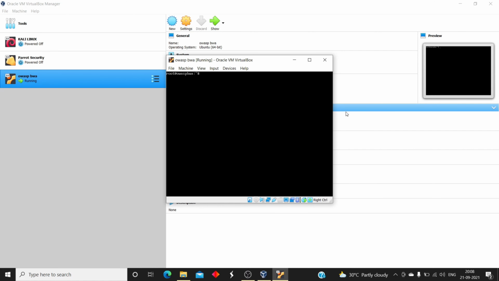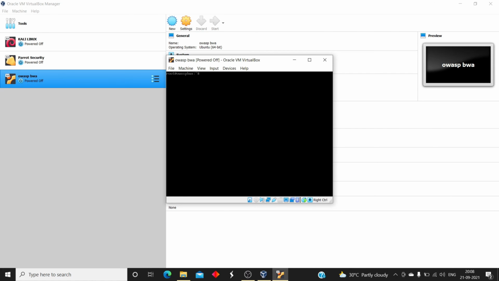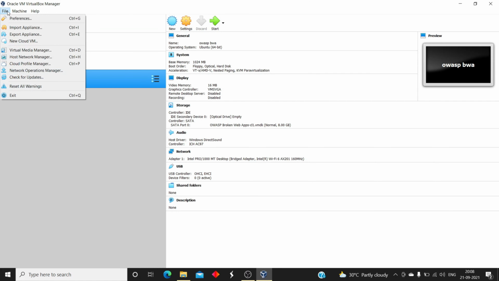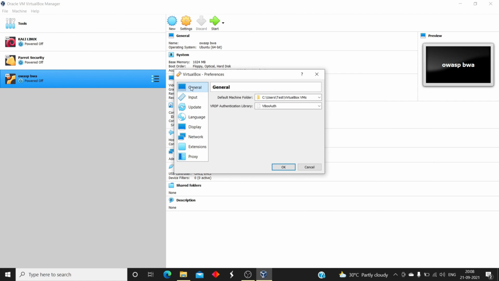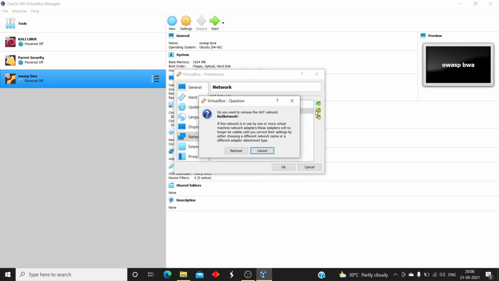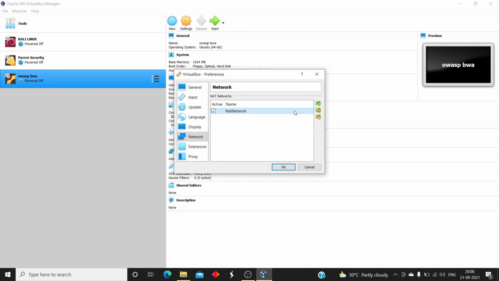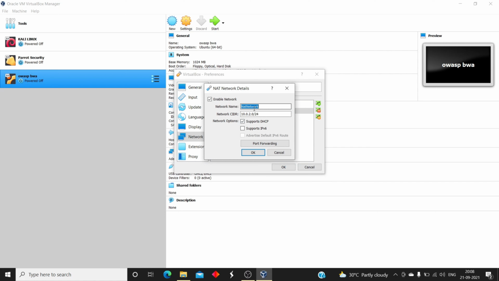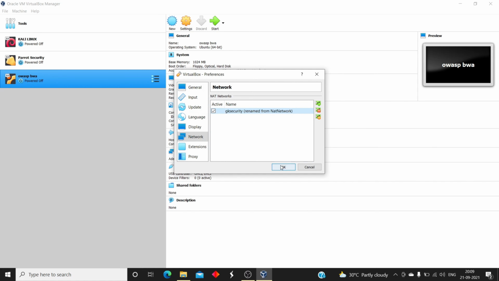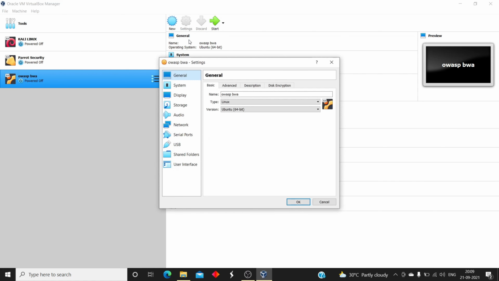So we successfully installed the Parrot OS and OwaspBWA in our virtual machine. Next, we are going to configure the network settings. That means we are going to create a new network in our VirtualBox. So I am going to shut down my OwaspBWA and next go to File, Preferences and go to the Network tab, and I already created a new NAT network. Otherwise, you can create one by clicking on this and double click on it. You can name it anything you want. In my case, I am going to name it GK Security and OK